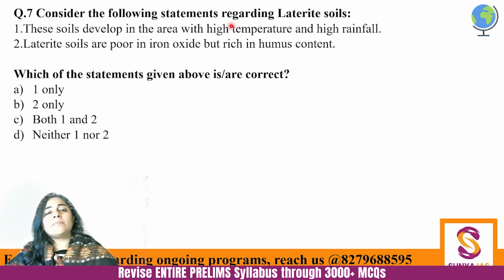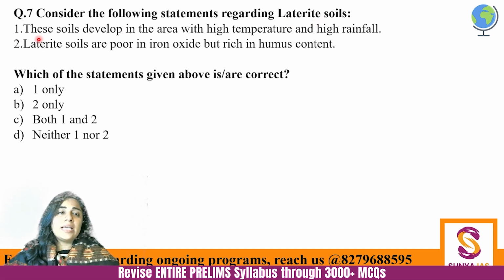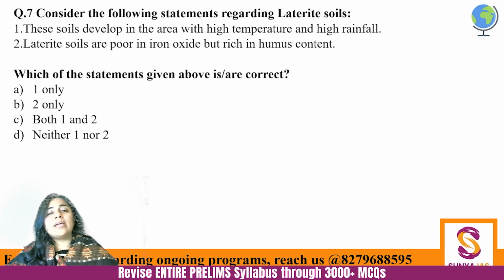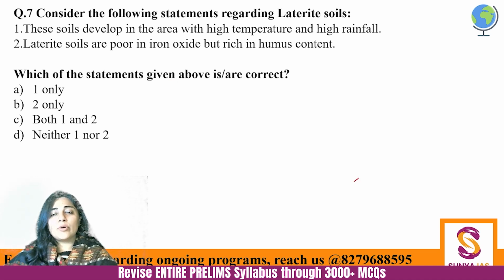Consider the following statements regarding laterite soils. These soils develop in areas with high temperature and high rainfall. Laterite soils are poor in iron oxide but rich in humus content. So, which of the given statements are correct? Now, what is laterite soil named after?